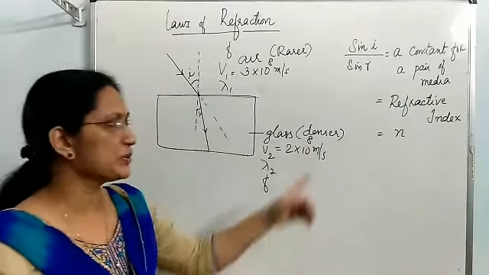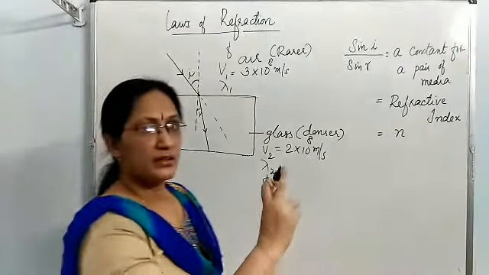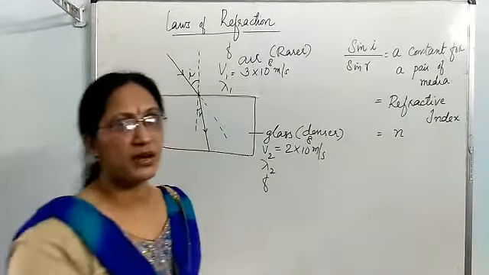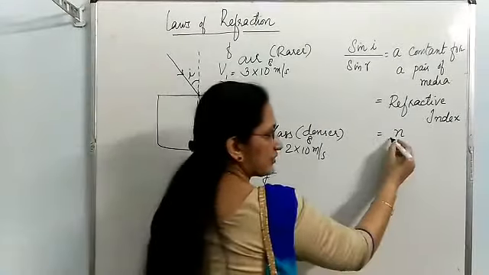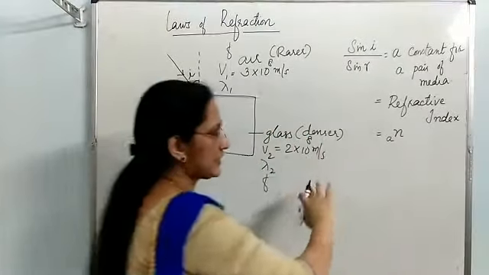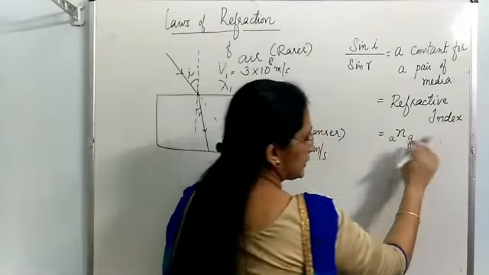The symbol used in your book is small letter n, and we write the pair of media on both sides of this symbol n. First medium, that is air, we write on the left side. Second medium is glass, that we write on the right side.